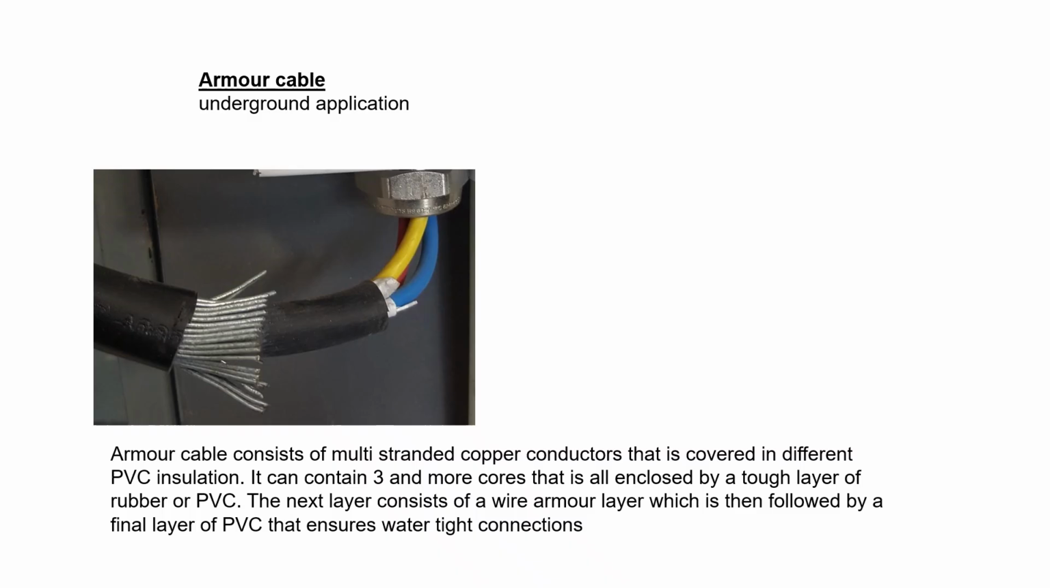Armor cable. Underground application. Armor cable consists of multi-strand copper conductors that is covered in different PVC insulation. It can contain 3 or more cores that is all enclosed by a tough layer of rubber or PVC. The next layer consists of wire armor layer, which is then followed by a final layer of PVC that ensures watertight connection.